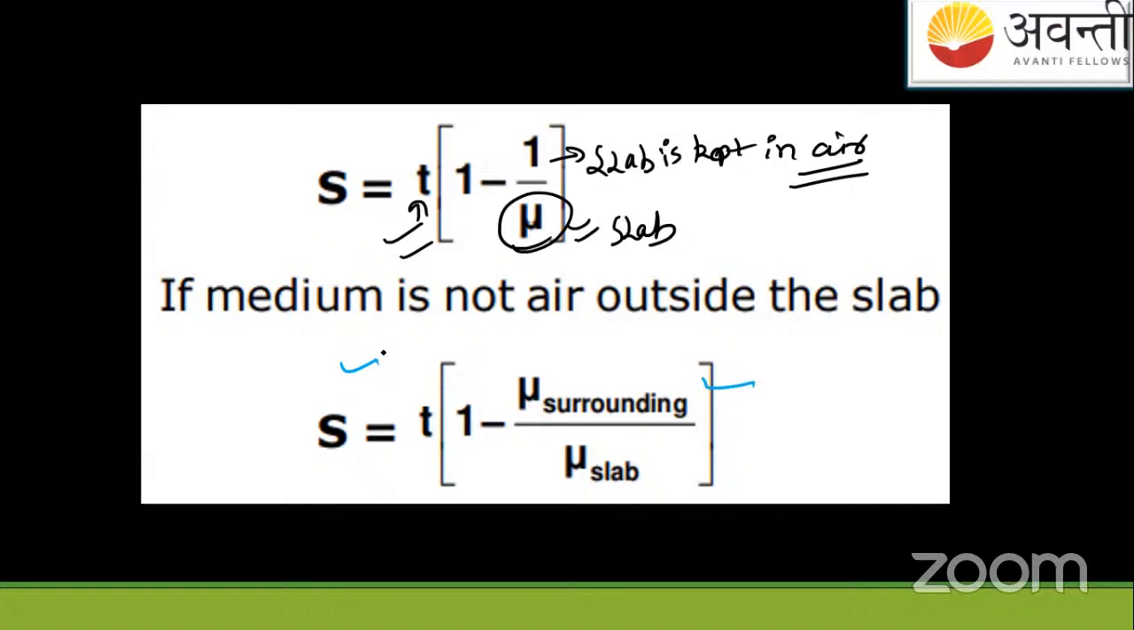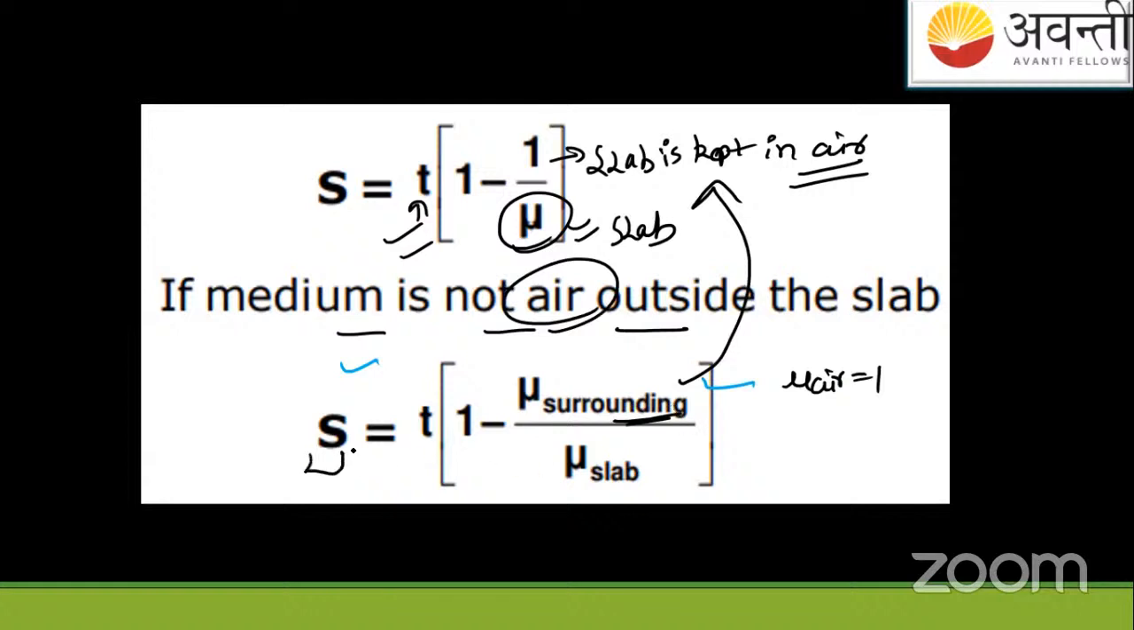But suppose the medium in which the slab is kept is not air. If this were air, mu of air is equal to 1, we will flip back, so again you will get the same formula. But if this is not the case, we will write a general formula: shift is equal to thickness of the slab times 1 minus mu of the surrounding medium in which the slab is kept, divided by, in the denominator, mu of the slab. This is the formula. Remember it.